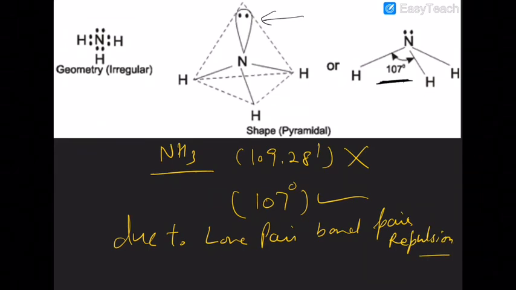We already talked about that. Are you getting that or not? So it has a pyramidal shape. So ammonia has some distortion in tetrahedral geometry, and that distortion happens due to this lone pair.